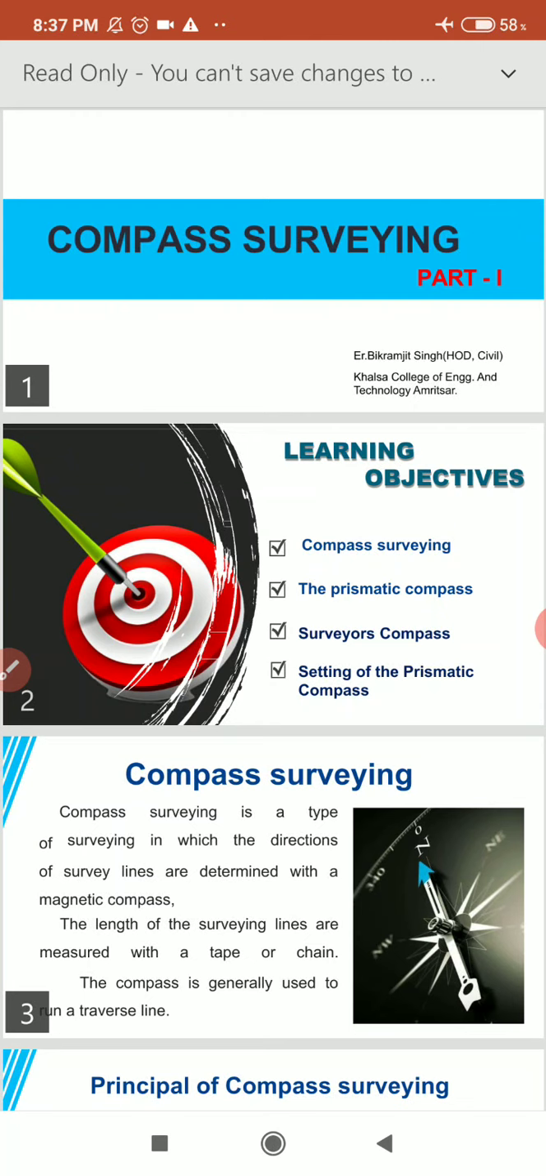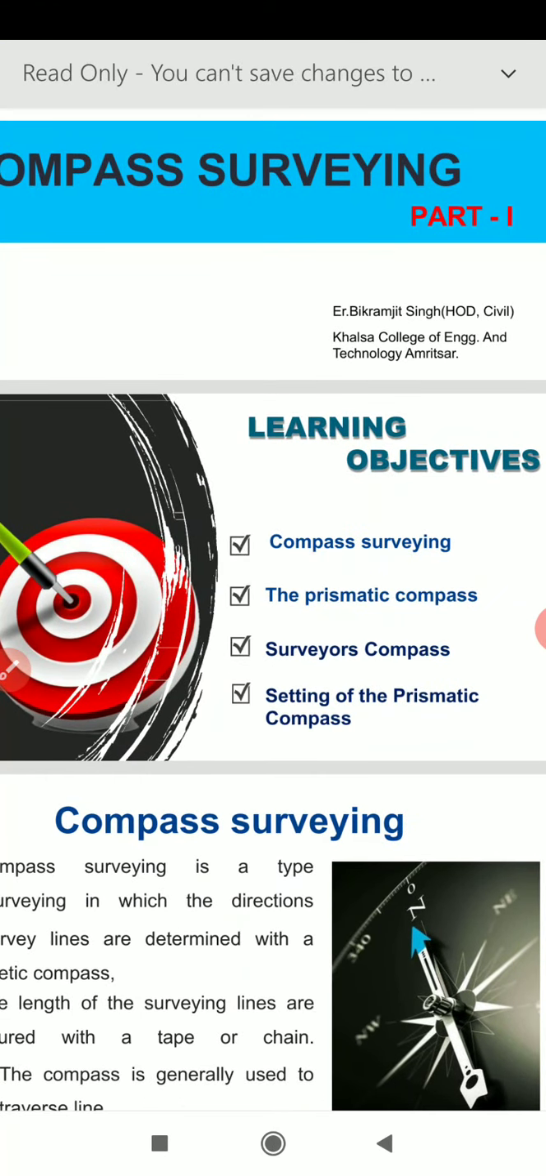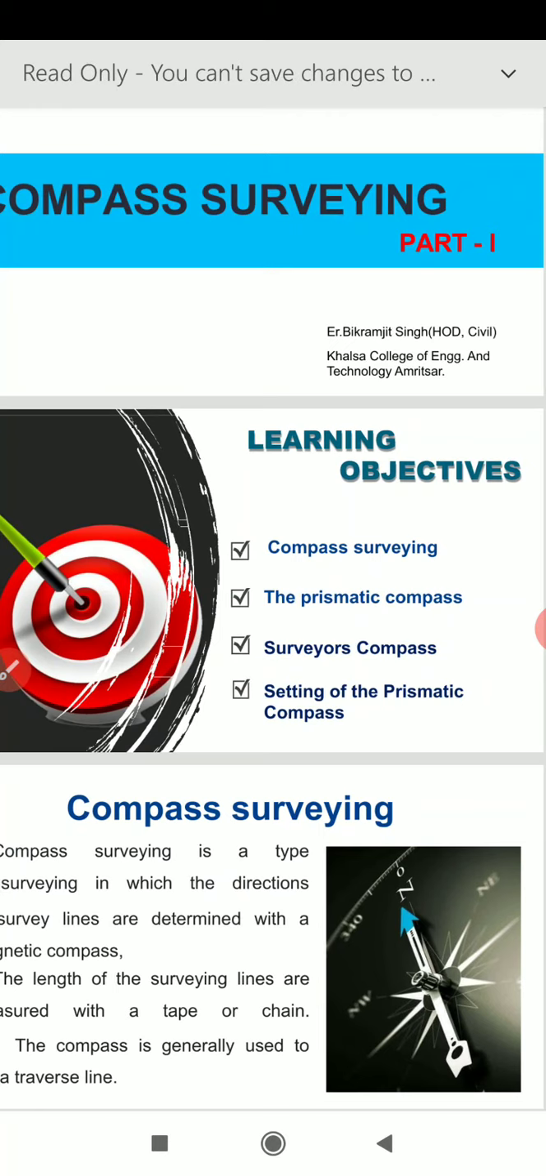Now come the various learning objectives for this chapter. The first is to know the various things about compass surveying. Then there are two types of compass: first is the prismatic compass, then the surveyor's compass. The fourth objective is setting up the prismatic compass, how the equipment is set up and how we measure the angle, the various construction parts and the working method.